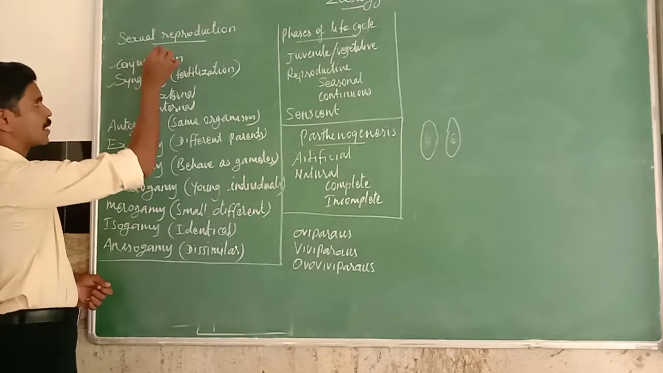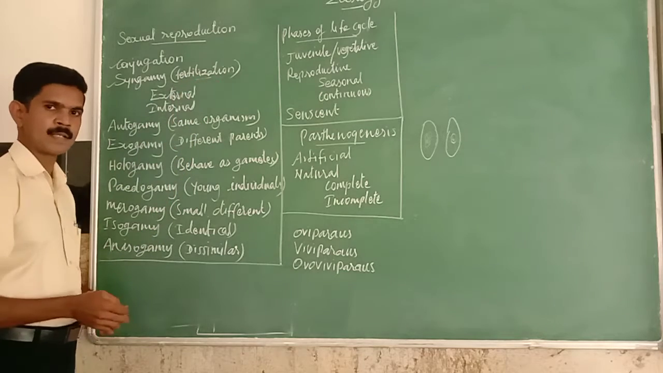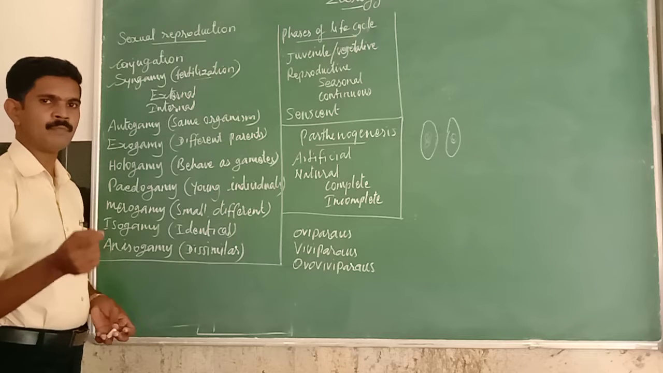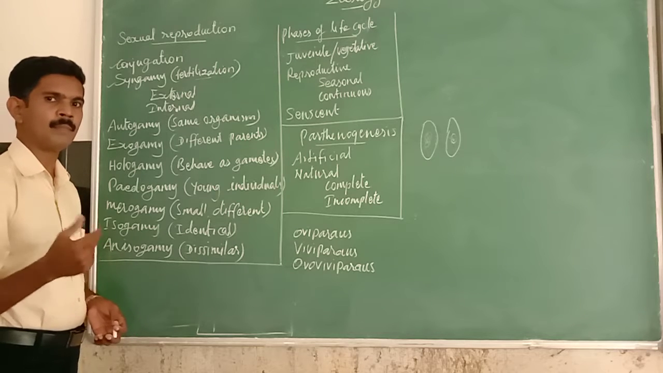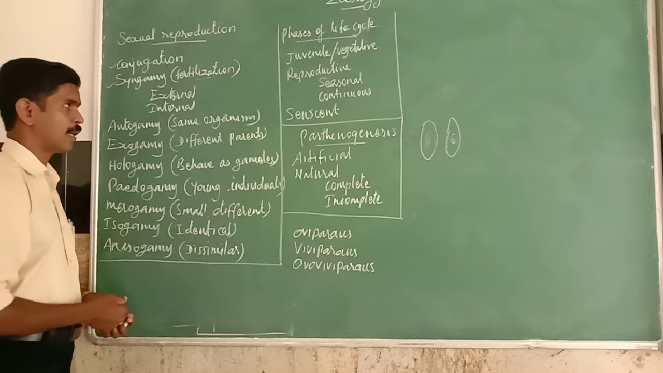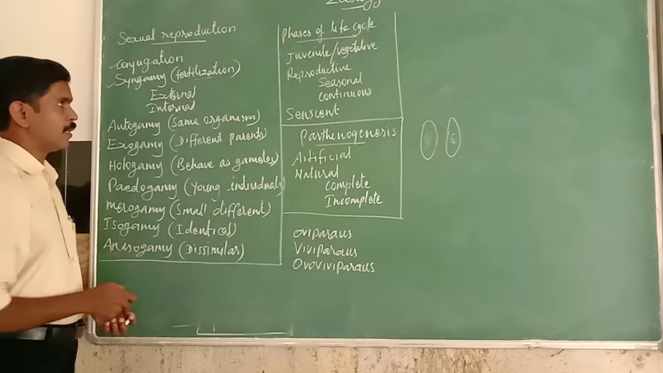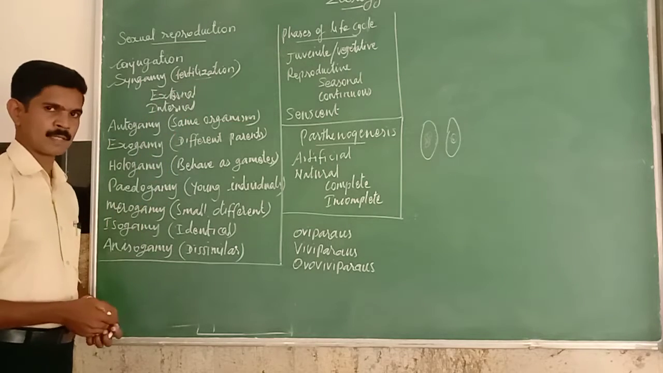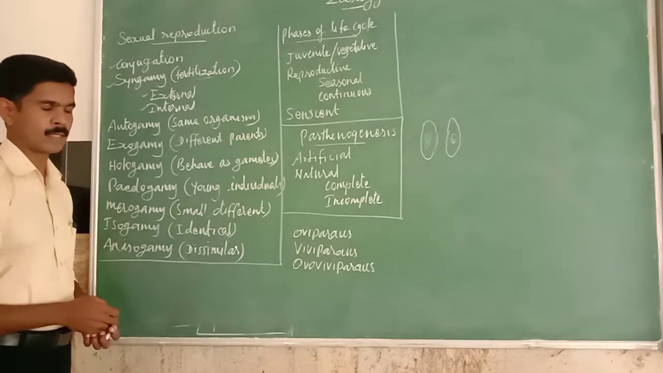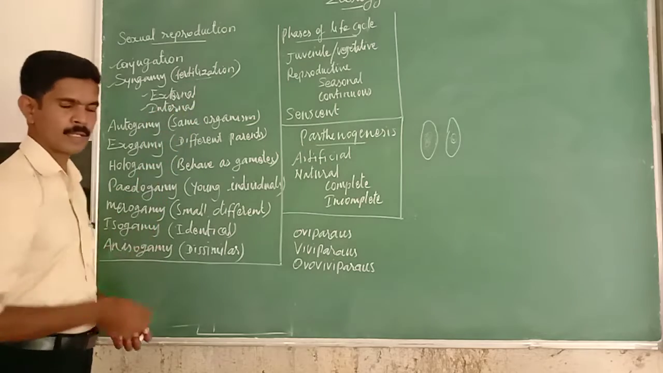The second type of sexual reproduction is called syngamy, otherwise called fertilization. Fertilization means, as I already told you, the fusion of male and female gametes to form a zygote. This fertilization process is classified into two major categories. The first one is external fertilization, the second one is internal fertilization.